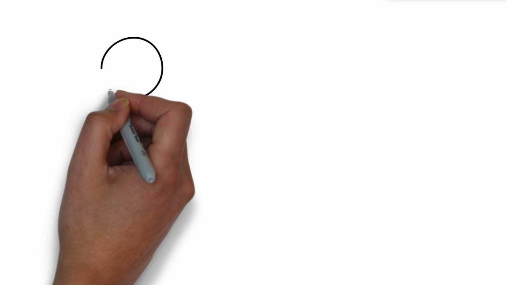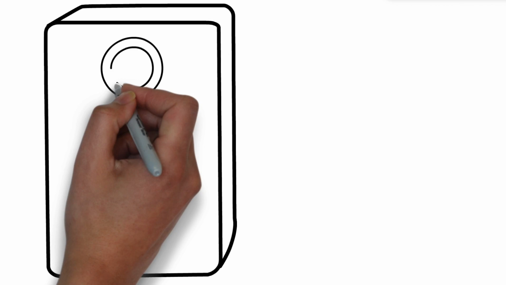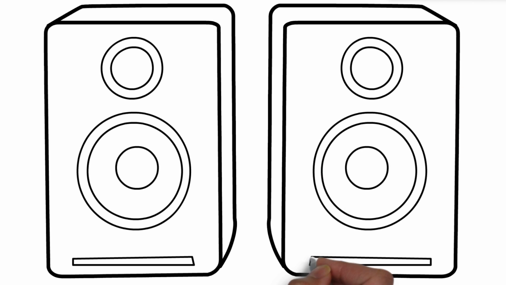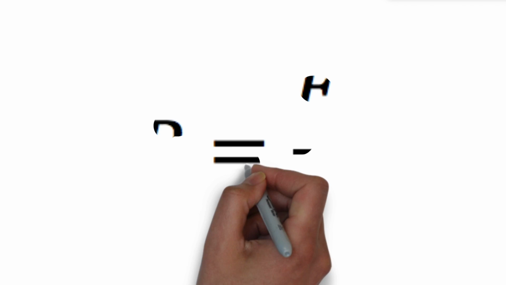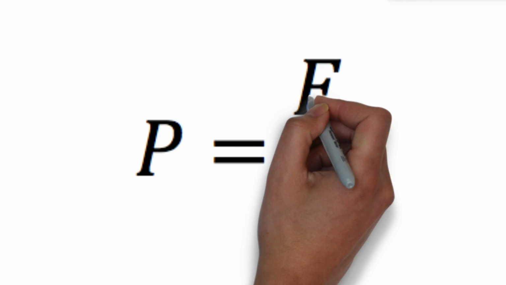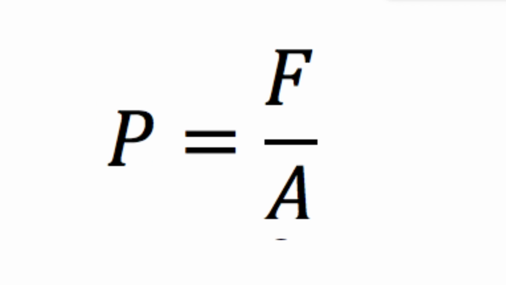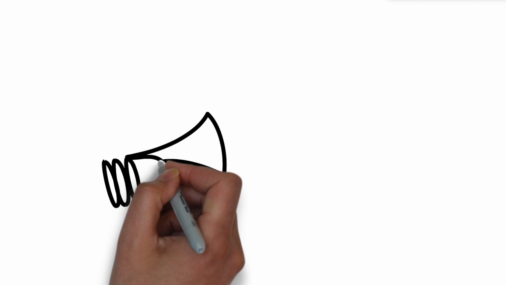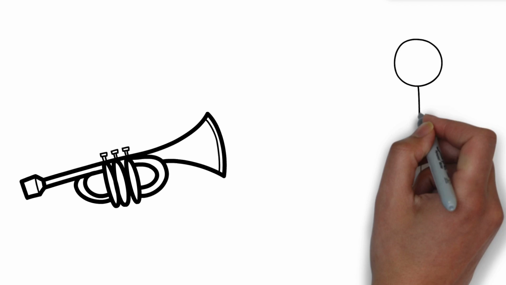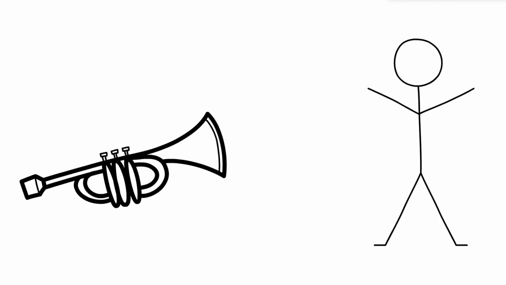Sound intensity is the amount of sound energy being transferred per unit area, in watts per square meter. The pressure of sound is the force per unit area, so P equals F over A, where F is force and A equals unit area. Because watts per square meter is too large of a measure for sound intensity, we use decibels. 1 decibel is equal to 0.000000000001 watts per meter squared, and 100 decibels is equal to 0.01 watts per meter squared.